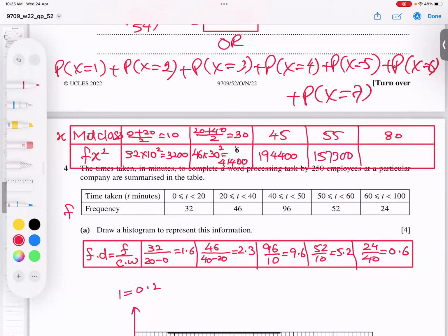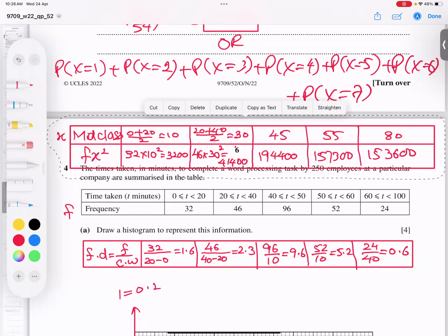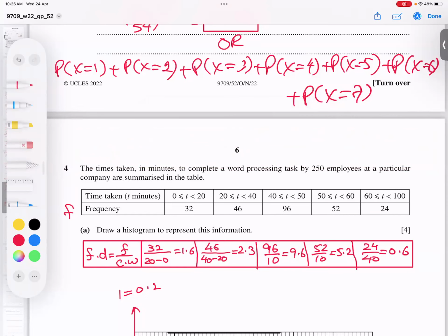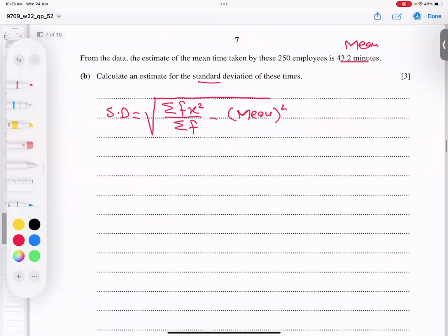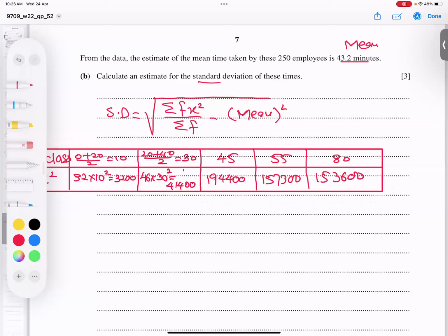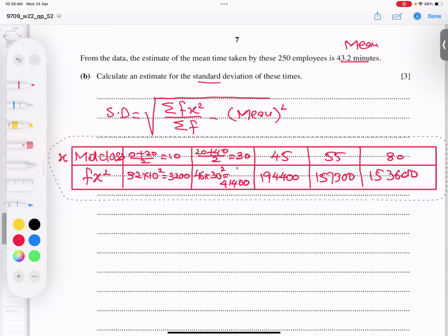157300. Same way, square of x, so it means 80 square, and times 2 multiply this 24. And this value I'm getting 153600. I believe this table is very clear to you. Now I think we can cut from here and move on to the next page, and now I can find it easily.